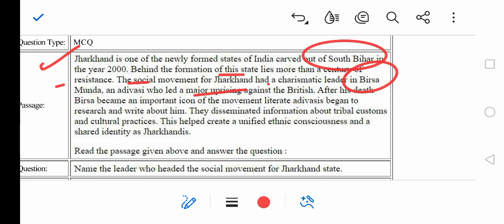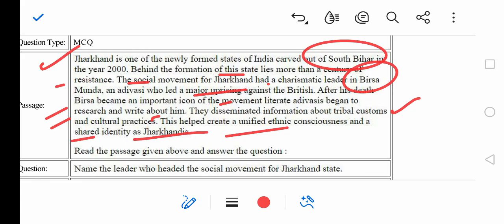Literate Adivasis began to research and write about him. They disseminated information about the tribal customs and cultural practices. This helped create a unified ethnic consciousness and created a shared identity as Jharkhandis.